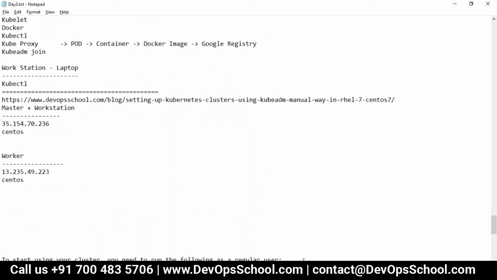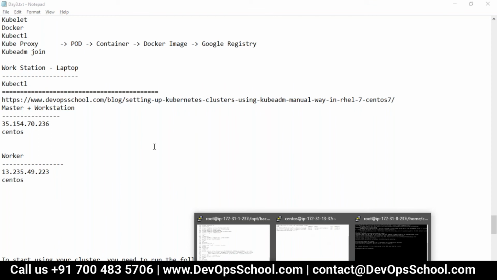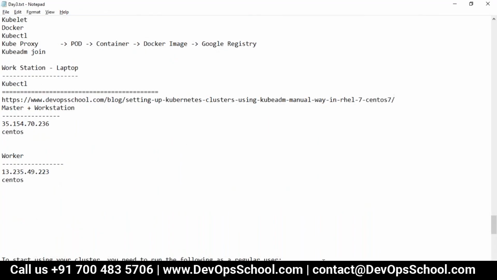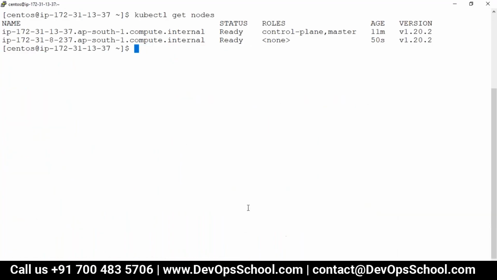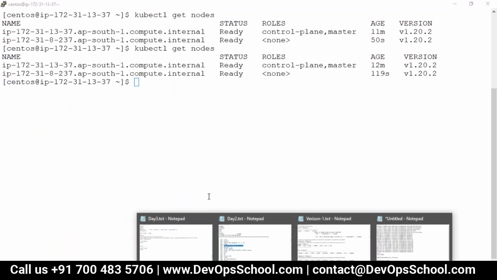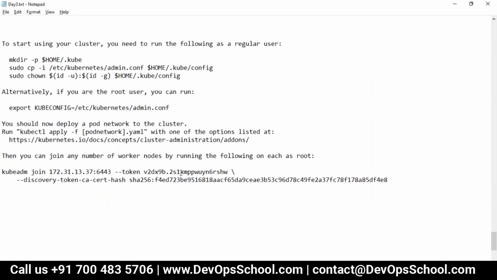So if it's 2 masters or 3 masters, that's a different concept. I'm not adding it right now. We'll discuss it at the end, because for that you need a little bit of experience working with the container cluster. So Rajesh, another question: that particular command we need to store permanently, because after a month, if we want to add one more cluster node, we need the same command, right? The command will remain the same all the time, but this token will change.